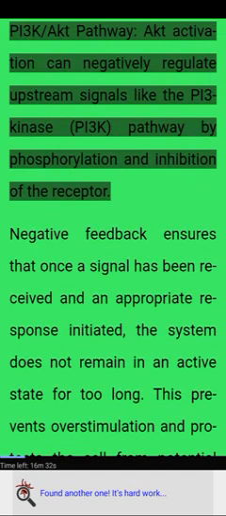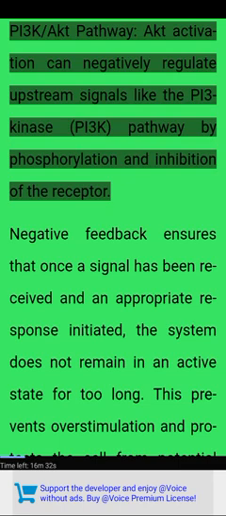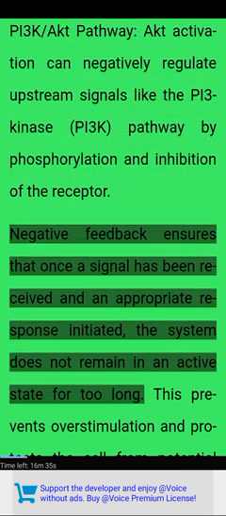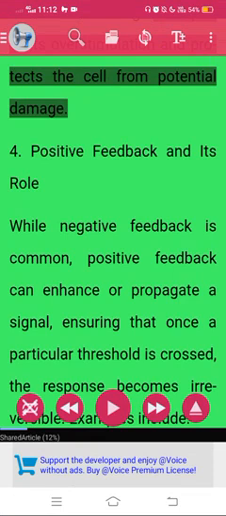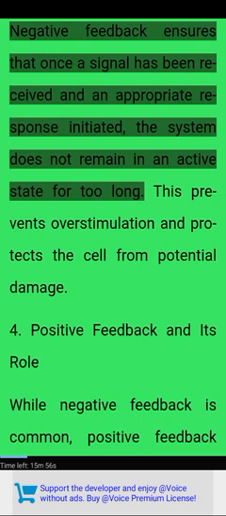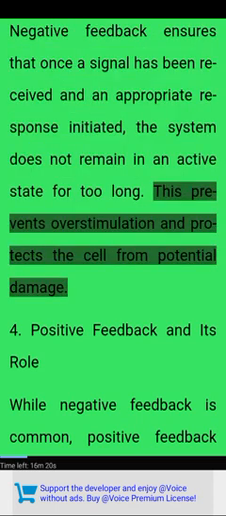PI3K AKT pathway. AKT activation can negatively regulate upstream signals like the PI3 kinase (PI3K) pathway by phosphorylation and inhibition of the receptor. Negative feedback ensures that once a signal has been received and an appropriate response initiated, the system does not remain in an active state for too long. This prevents overstimulation and protects the cell from potential damage.